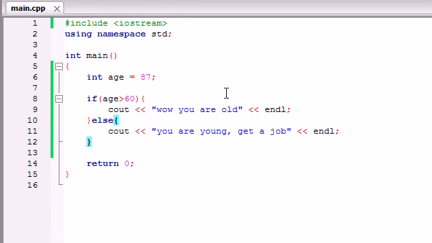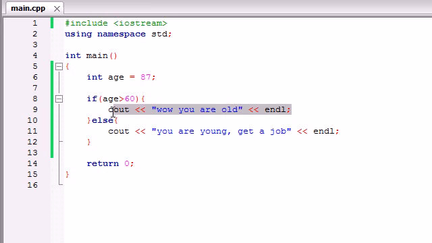So now you can see, instead of just having a basic if statement where it was either run a bit of code or do nothing, we now have the option of something happens for true and something happens for false. So now either way, your computer program is going to do something. So that is the basics of an if-else statement. Now that you guys know that, let me go even deeper.